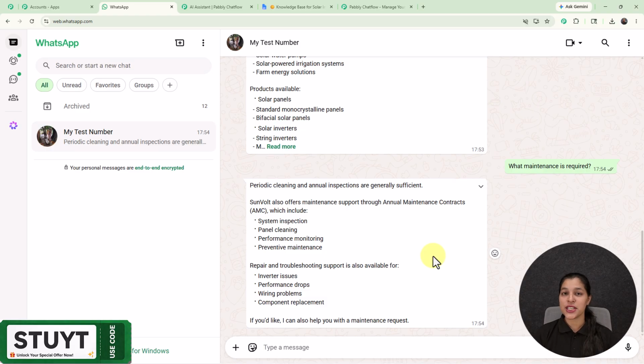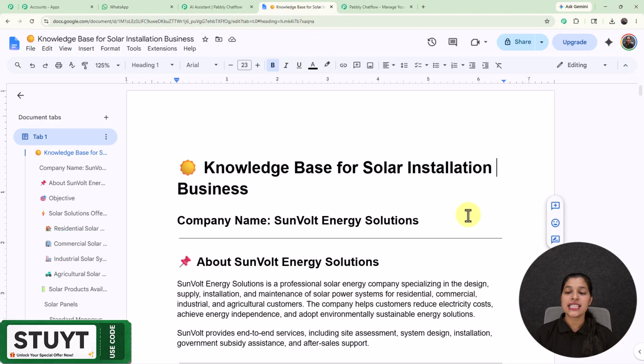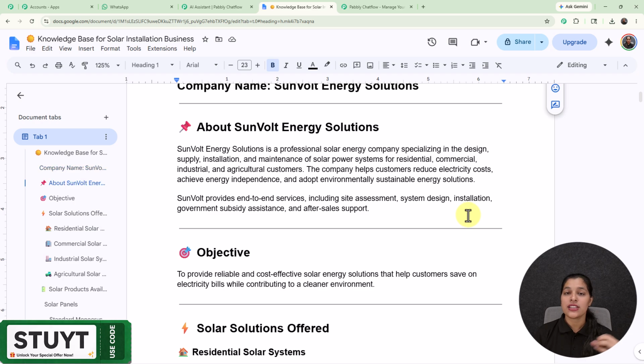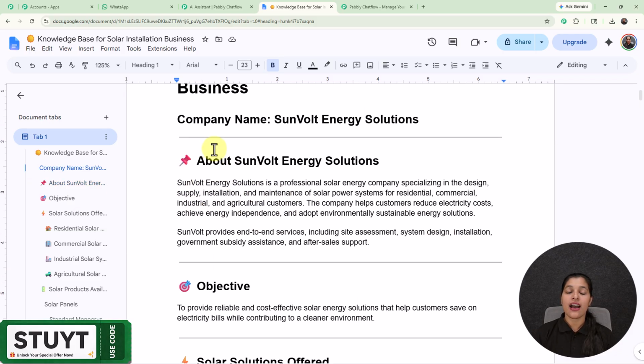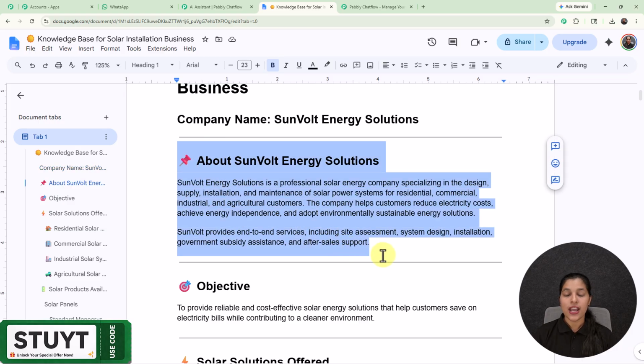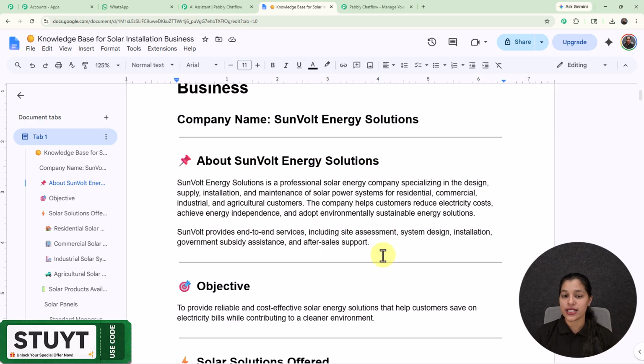So now let me take you towards the brain of this AI assistant. Right here, you can see this is the knowledge base, a document containing the details of my business, where I have provided all my business details, and this basically acts as a brain for my AI assistant. I have started this knowledge base with a business overview, which will let my AI understand what my business is about and who my target audience is.